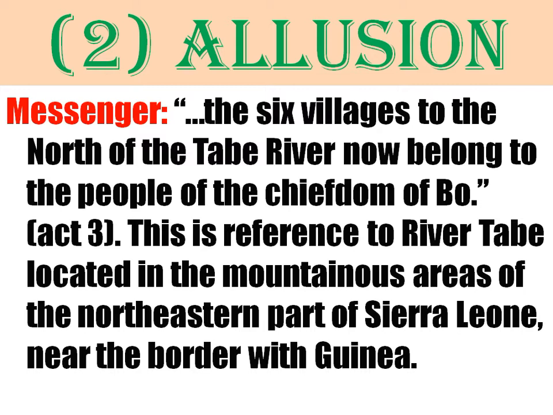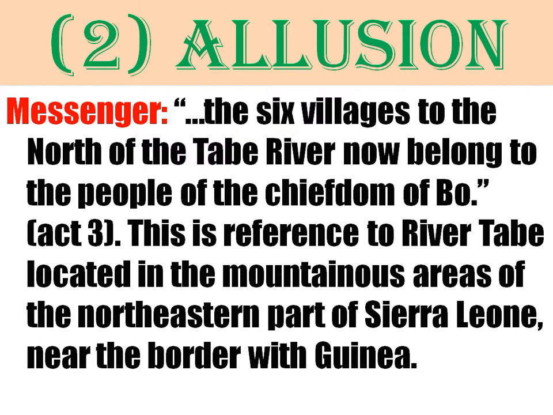"The 6 villages to the north of the Tabe River now belong to the people of the chiefdom of Bo." That is in Act 3, and this is a reference to River Tabe, located in the mountainous areas of the northeastern part of Sierra Leone, near the border with Guinea. So Tabe River is a river that divided Guinea and Sierra Leone. So it is a reference.